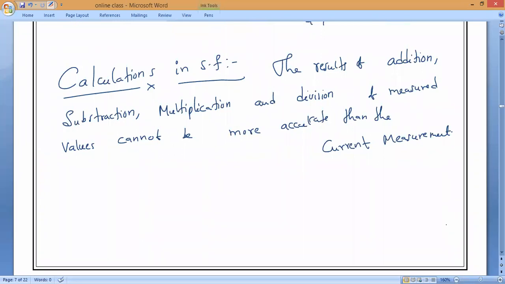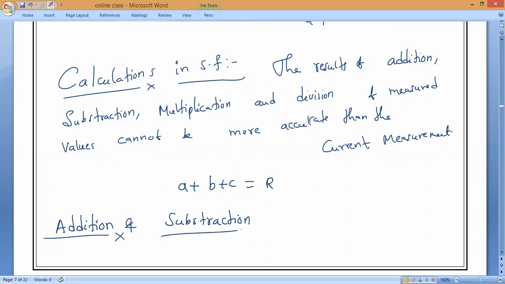You can take it, for example, a plus b plus c. I am rounding it off into some number, which equals r. So let us verify it. Addition and subtraction first, later multiplication and division. First, rules for addition and subtraction of significant figures.